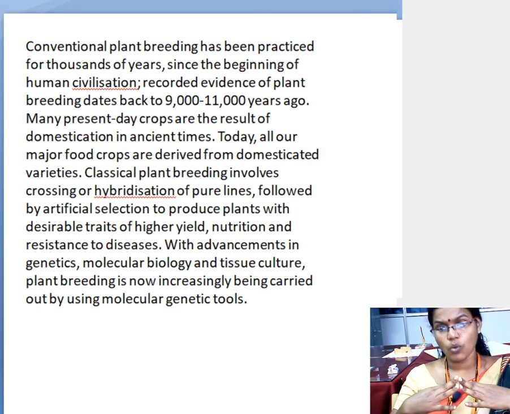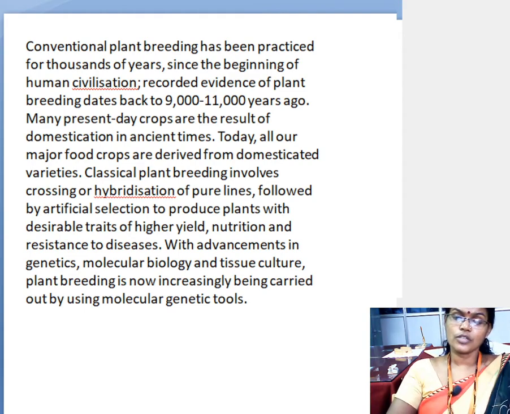Classical plant breeding involves hybridization of pure lines followed by artificial selection to produce plants with desirable traits of higher yield, nutrition and resistance to diseases. Now students, one more plant breeding technique is classical plant breeding. What does it involve? Crossing or hybridization of pure lines. Pure lines means what? Taking the plant body from the same generation, or growing the single plant body continuously up to 4 to 5 or 5 to 6 generations.